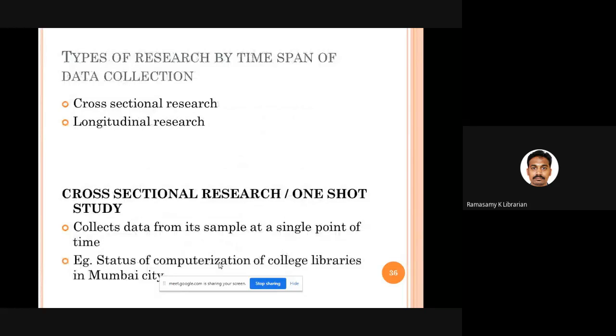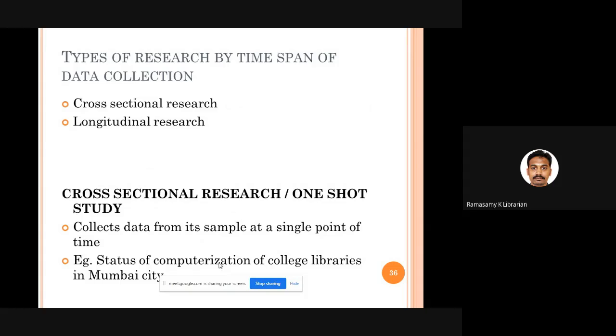Okay. Then we can divide research based on the time span of data collection. See, we have cross-sectional research. That means whenever you conduct research, you collect data from the respondents, from the samples, only once. Only one time you go to people, collect data, come back, analyze and give the report. For example, you do research on the status of computerization of college libraries in Mumbai city. In Mumbai city, you select some 40 colleges. You take 1 or 2 months. You go to each and every college. You collect data. Your research is over.